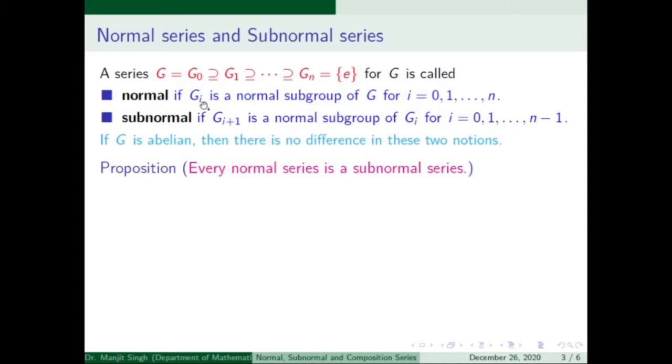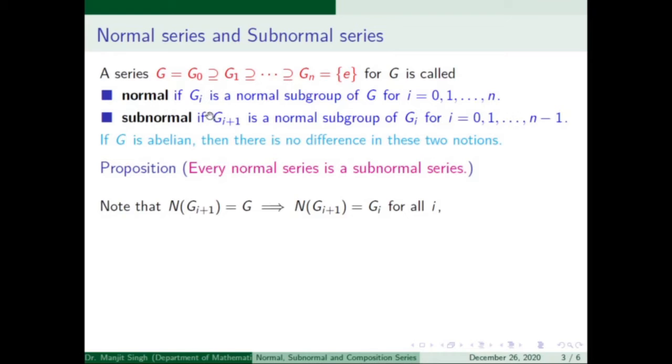It is very straightforward. If we consider a normal series, then every subgroup is normal in G, so it will be normal in every subgroup that contains Gi. Therefore Gi is normal in every subgroup that contains Gi. In that case Gi plus 1 is contained in Gi, so Gi plus 1 will be normal in Gi. So it is very straightforward, and it can be seen from here.